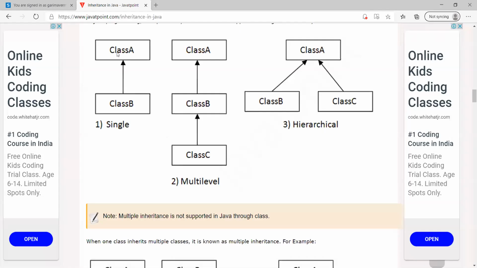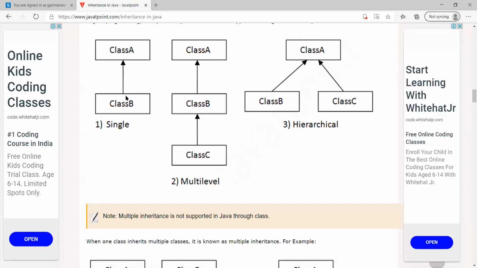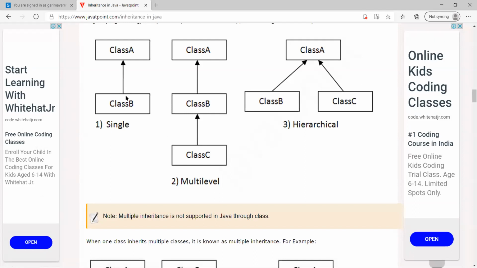The first type of inheritance was the single inheritance where we have one parent class and one child class. And the child class is inheriting properties of the parent class. Then we have seen the multi-level inheritance where we have a ladder type of relationship between the parent and child class. So one parent is having a child and that child has become a parent and it is having a child, and further that child can become a parent and it can have a child. So what will happen? The child will inherit the properties of the parent class and further the grandchild will have the properties of the parent class as well as the grandparent properties also, right?